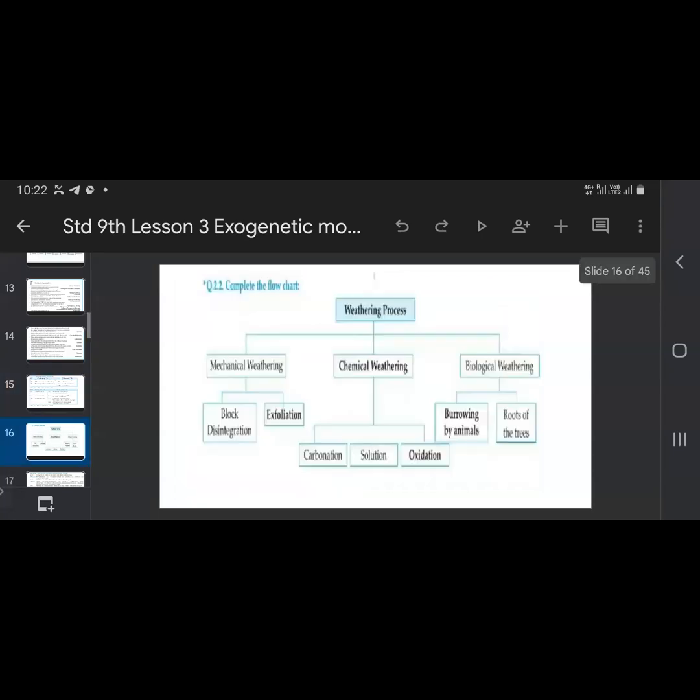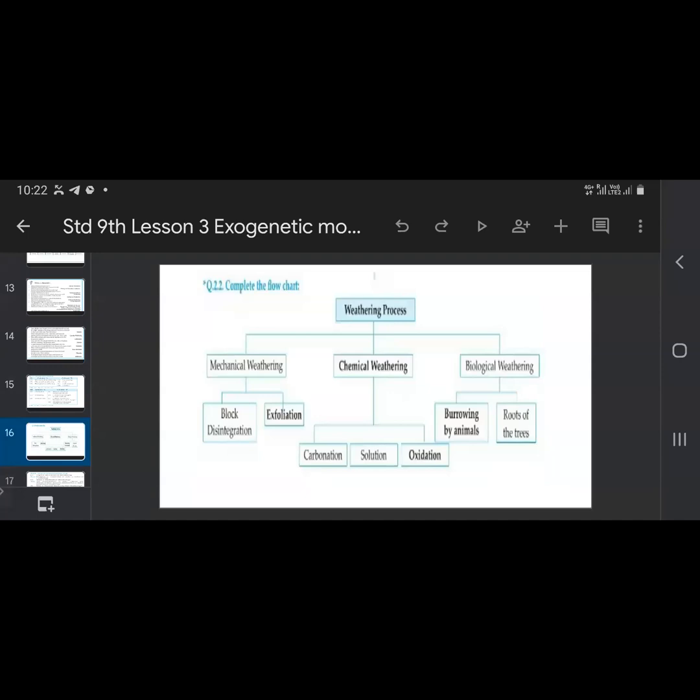Now complete the flow chart. It says types: you have mechanical, chemical, and biological. Under mechanical there is a block, then under biological, burrowing and roots of the trees.